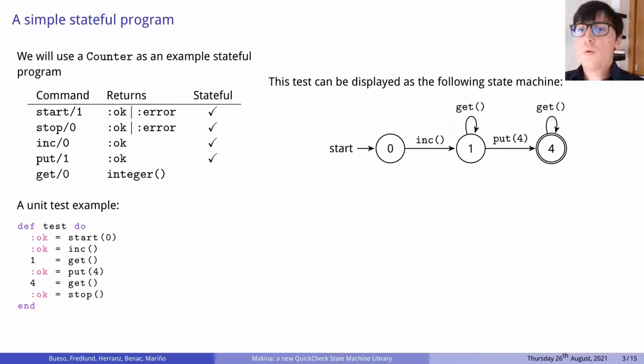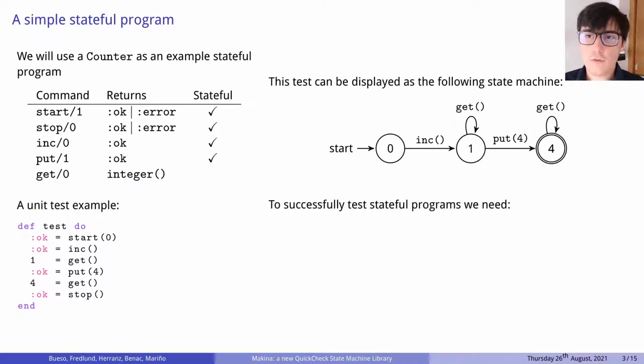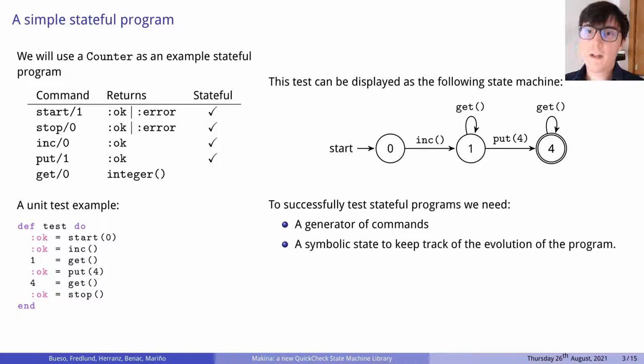Viewing this, what do we need to test a stateful program correctly? First of all, we need some way to generate sequences of commands. We also need a symbolic state to track the evolution of the system. And finally, we need a way to specify how to interact with the program during the tests.